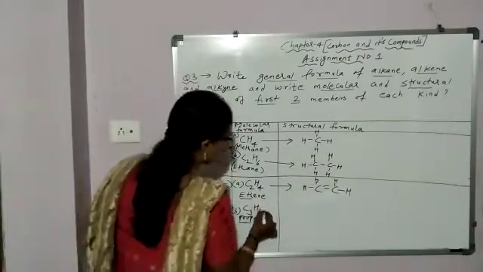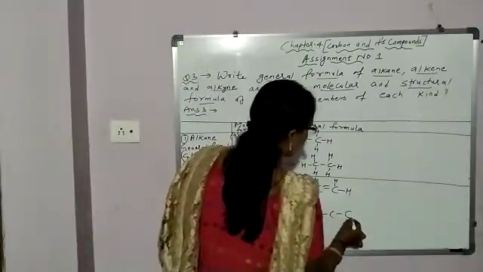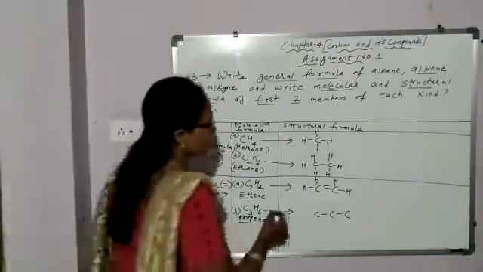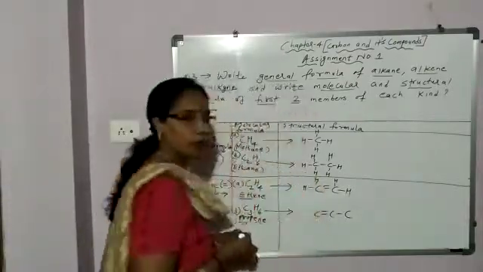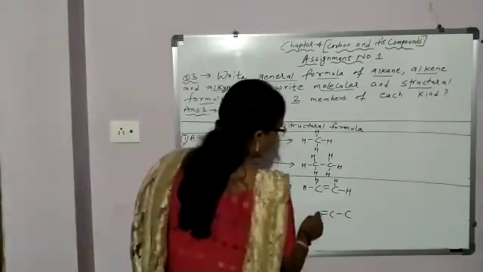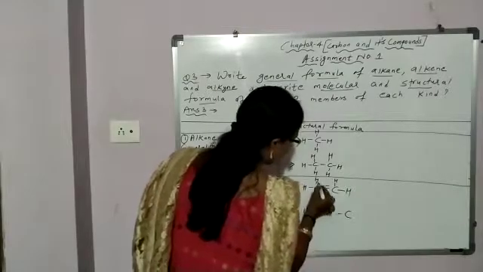Next, propene. Prop means 3 carbon. So write 3 carbon with single bond. Ene means at least one double bond between carbon atoms. So between any 2 carbon atoms put a double bond. Then satisfy the valency of carbon by hydrogen. So for this carbon 1, 2, 3, 4. You will not write 3, 4 here.